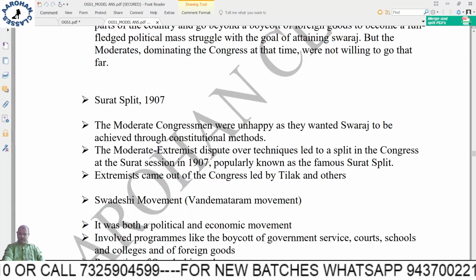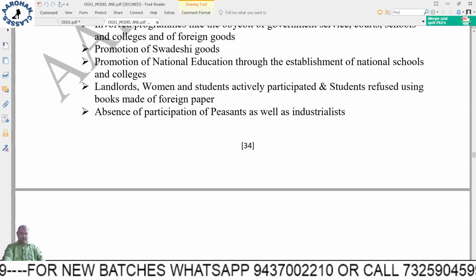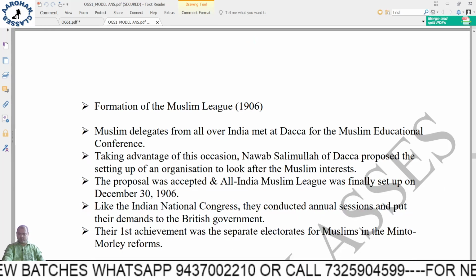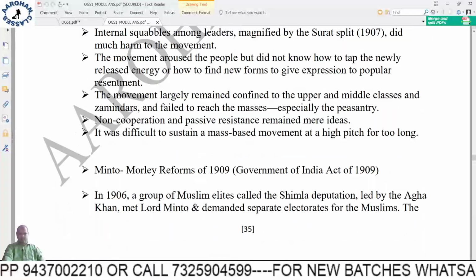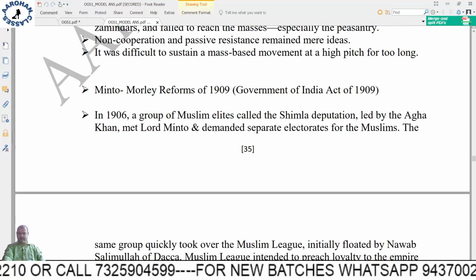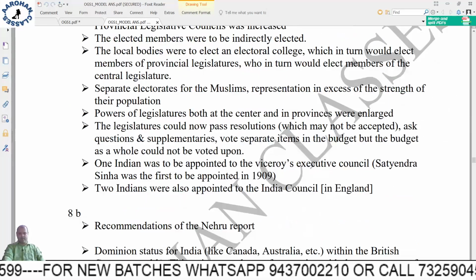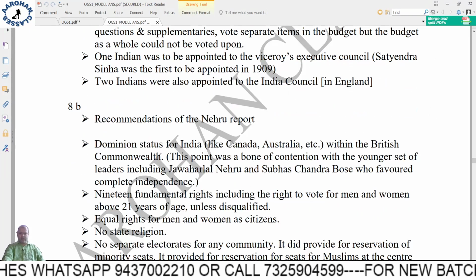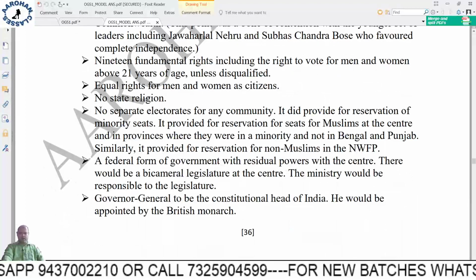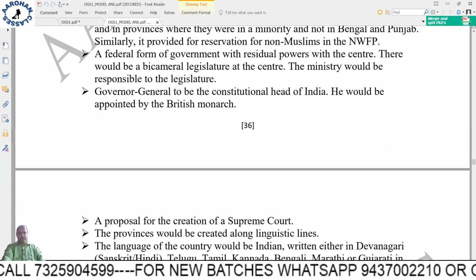The Surat split of 1907, the Swadeshi movement or the Vande Mataram movement, these are all the headings. The formation of the Muslim League, decline of the Swadeshi movement, the Minto-Morley reforms of 1909. All this happened during that period, and of course you can't write everything, so only the important points, 1-2 points you can write. Next, recommendation of the Nehru report. Here also 8 or 9 points are given, just pick up the important 6 points you have to write.